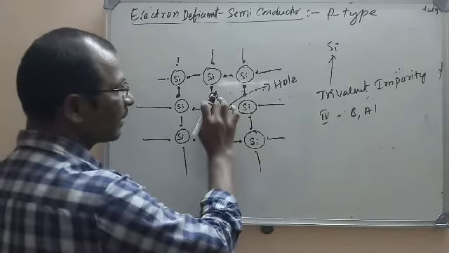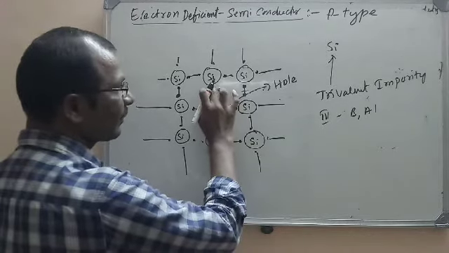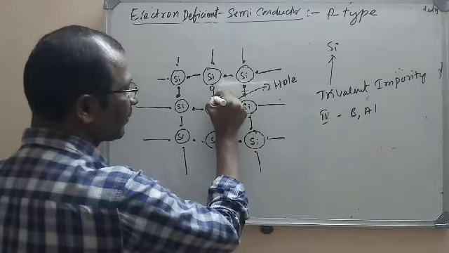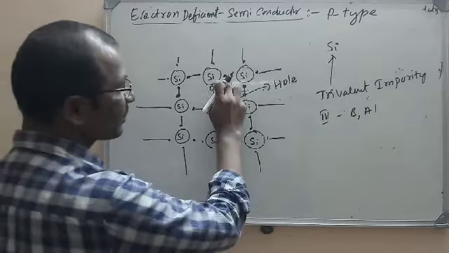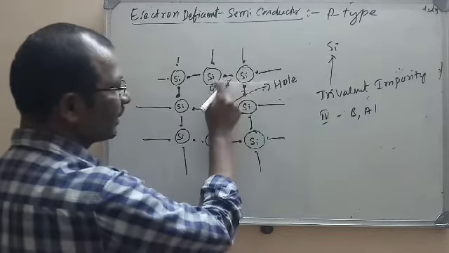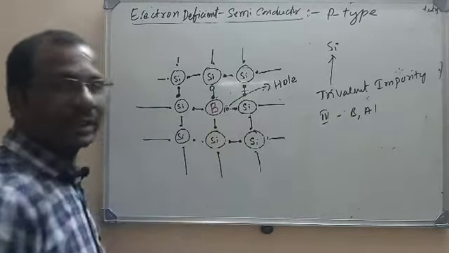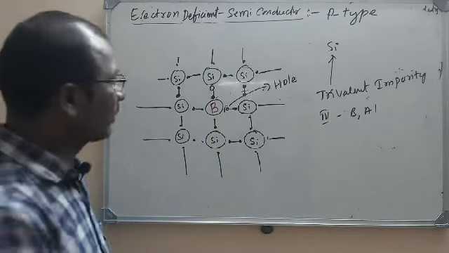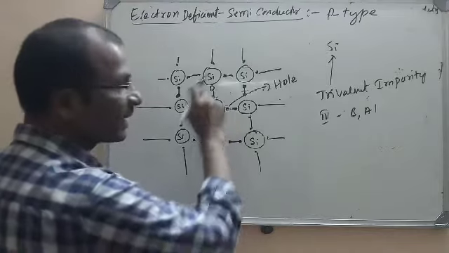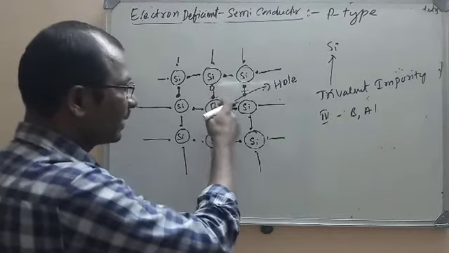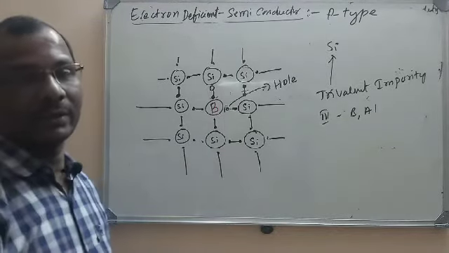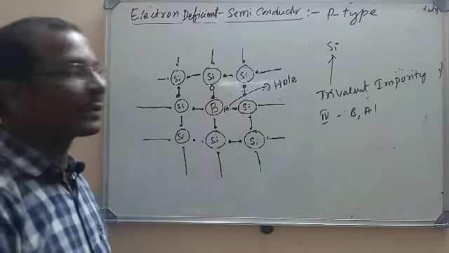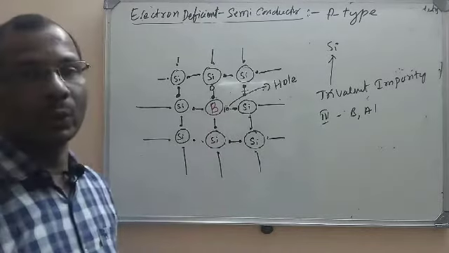Again this hole tries to take the electron from the adjacent position. That means the hole remains here and the electron is transferred here. Again the hole tries to take the electron from the adjacent position and a hole is formed there. Wherever the electron is taken, a hole is left there. The hole is moving in this direction. At the same time, the electron is moving in the opposite direction. So remember that electrons move in the opposite direction to the movement of the holes.